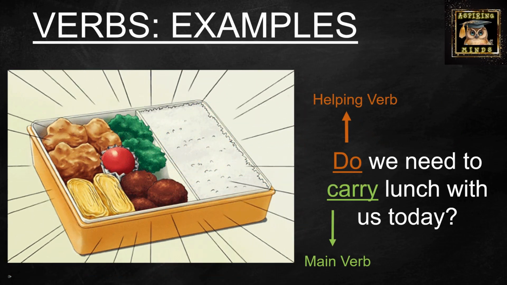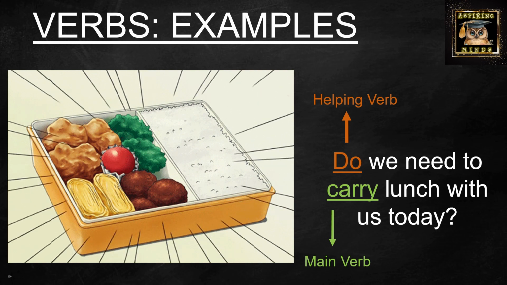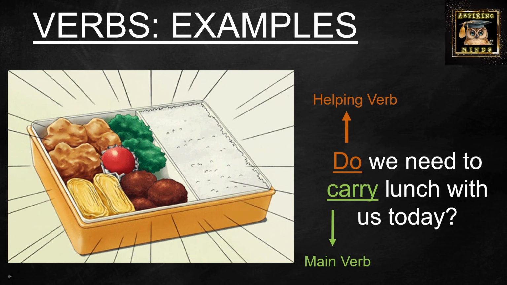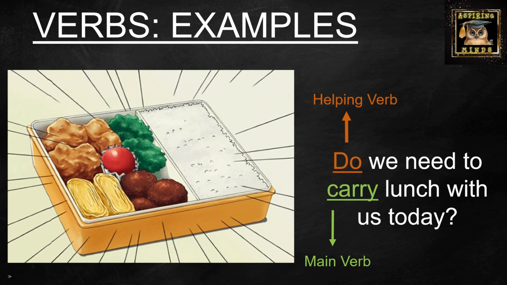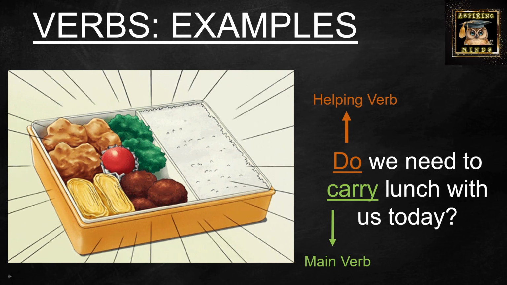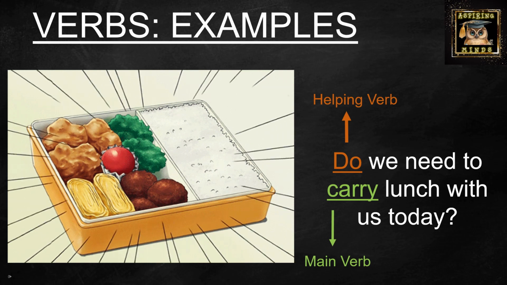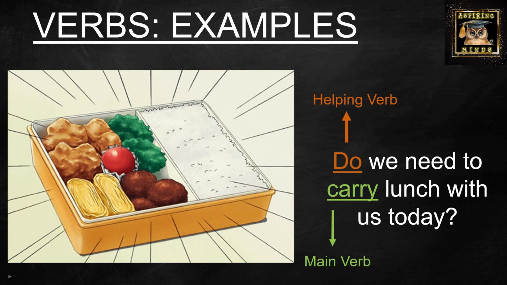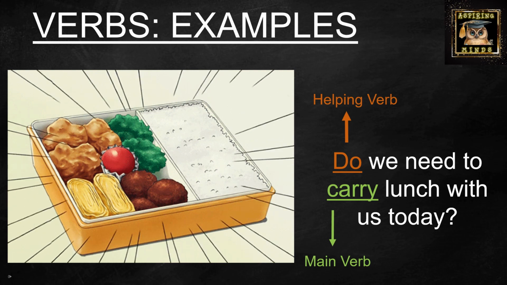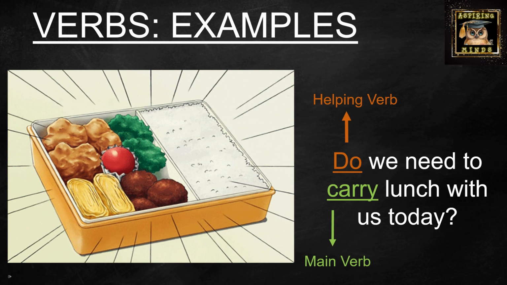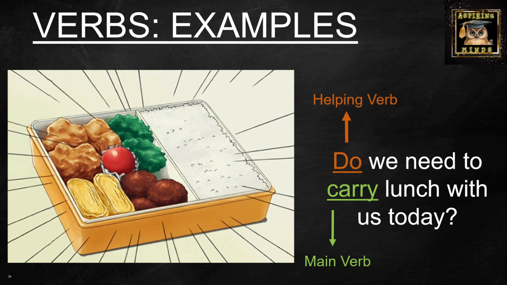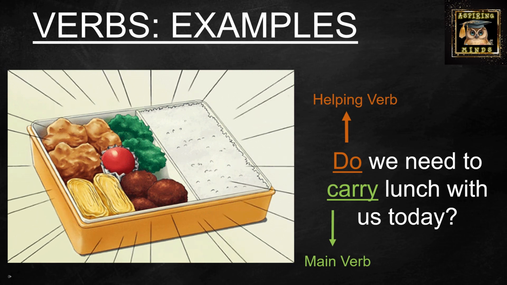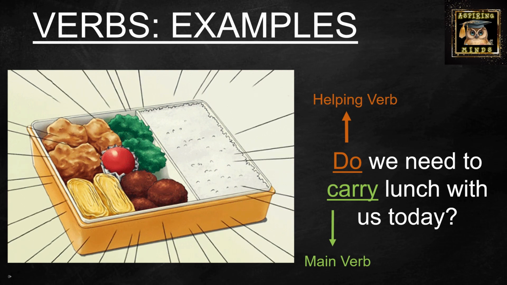In the second example, the sentence goes like, do we need to carry lunch with us today? Remember sometime back you saw in a tabular form the helping verbs for do. So here we are using the word do as it is, and generally the do form of helping verbs is used for asking questions. And you see an example of it just here. Do we need to carry lunch with us today? Here the word do is a helping verb and the word carry is the main verb.